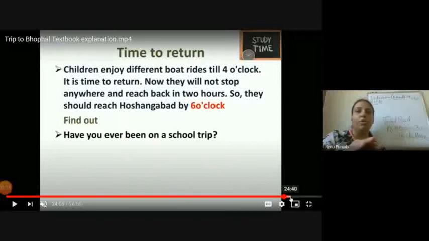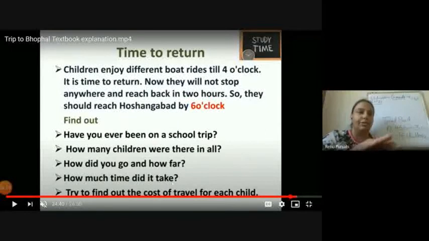Now, children, your home task is to write about a trip and write everything: how many children are going for the trip, which place you are going to, which things you are taking, how you will go for the trip, how much time it will take. Try to find out the cost of travel for each child. So this is your home task. You have to do this activity.